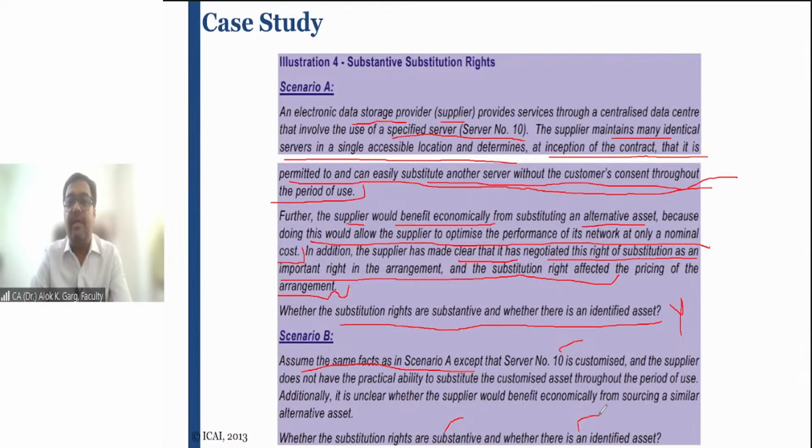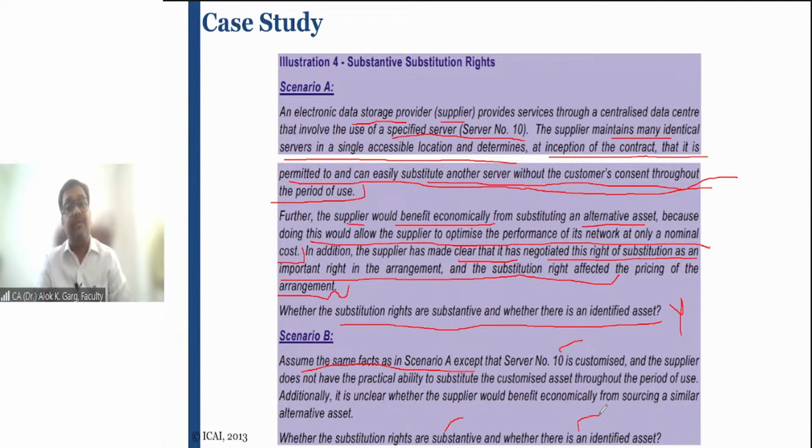Tell me. Scenario number A is very much clear. It is written in the question that although the supplier, the lessor, has provided the server to store the data of the company, this lessor has told 2 things. Number 1, he has told that I can transfer your data to other servers without your consent. It means the right to substitute is there. Second, the lessor would benefit economically by transferring this data to the other servers by replacing this storage space.